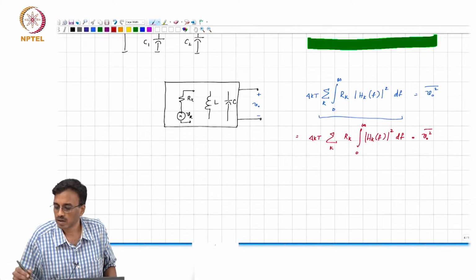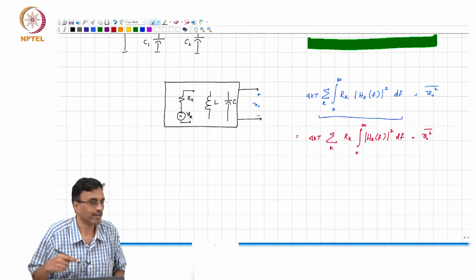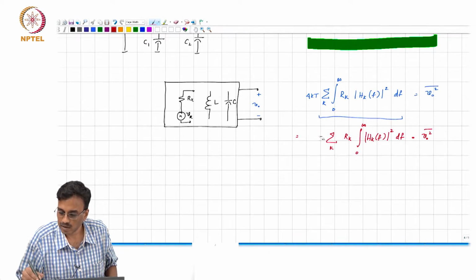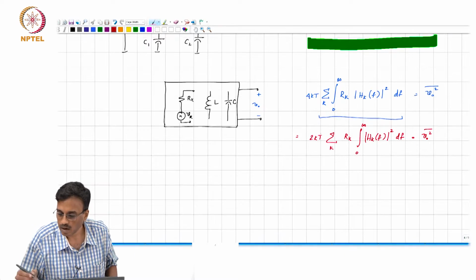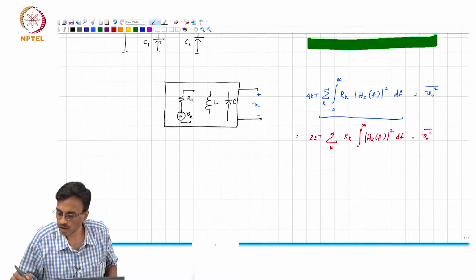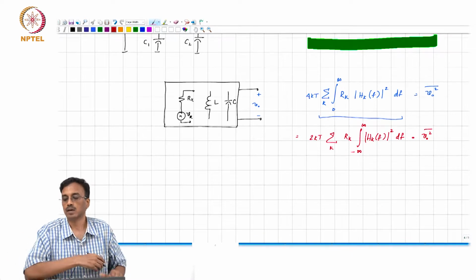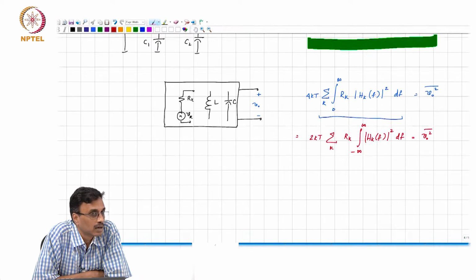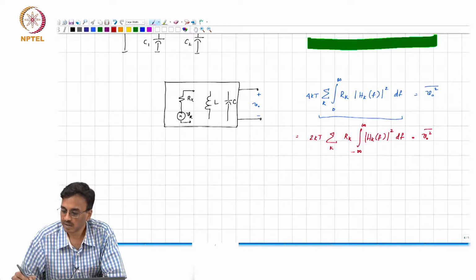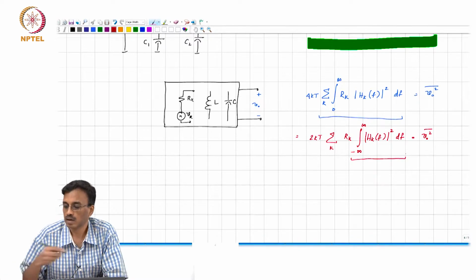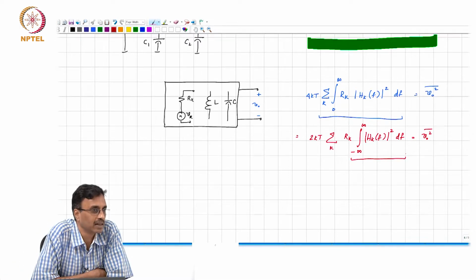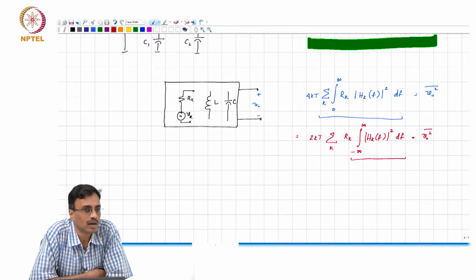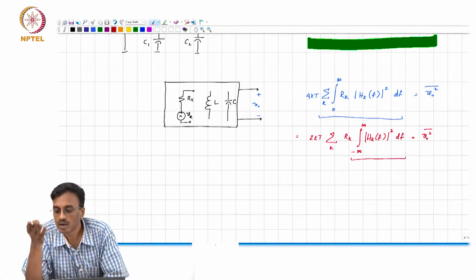Now, let me rewrite this in a form that will hopefully ring a bell. If I write this as 2kT times the integral from minus infinity to infinity of mod h whole square df. Is there some other way of writing this? Pardon? Okay. Right? Parseval's theorem, very good.